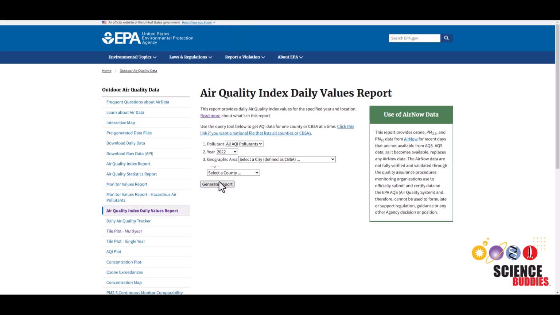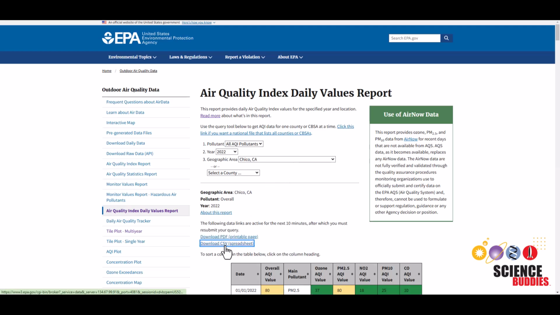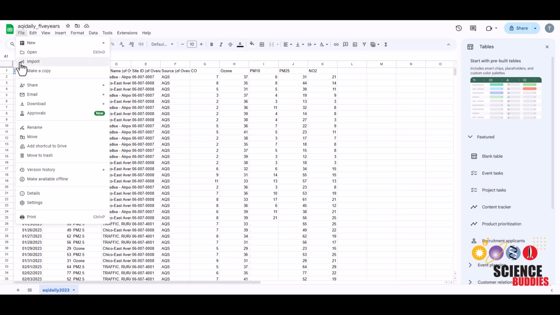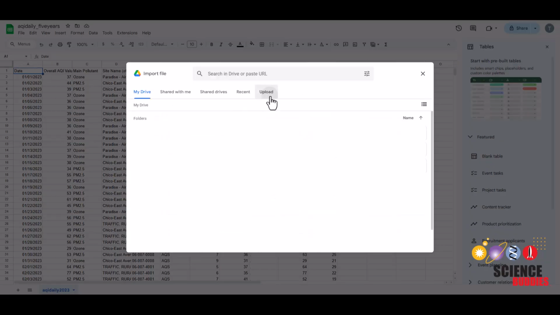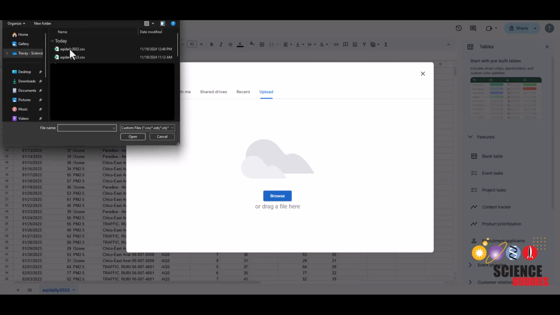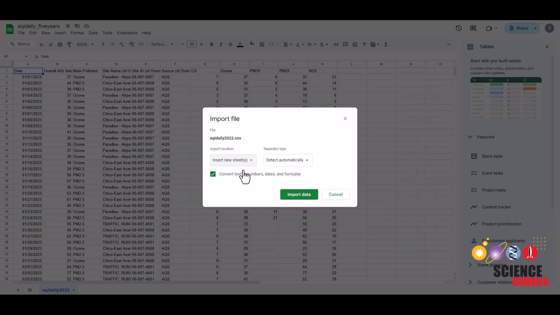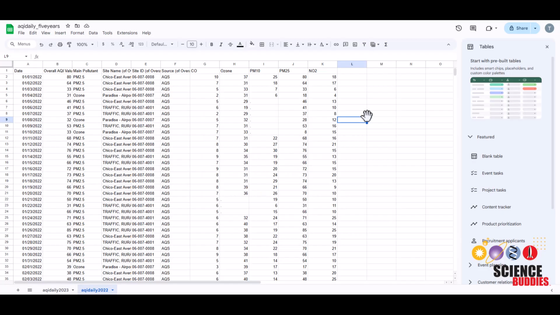Just make sure they're in order, and then it will generate the report again. Click on Download CSV. Go back to your spreadsheet and again, File, Import, upload your downloaded file, and then Insert New Sheet. And then you just need to repeat this 3 more times for the 3 other years.